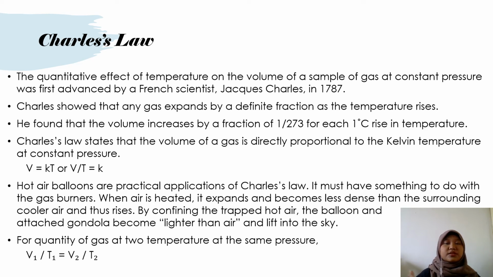Hot air balloons are a particular application of Charles' law. It must have something to do with the gas balance. When air is heated, it expands and becomes less dense than the surrounding cooler air and thus rises. By confining the trapped hot air, the balloon and attached gondola become lighter than air and lift into the sky. So, for a quantity of gas at the same pressure, we use the formula V1 over T1 equals V2 over T2.